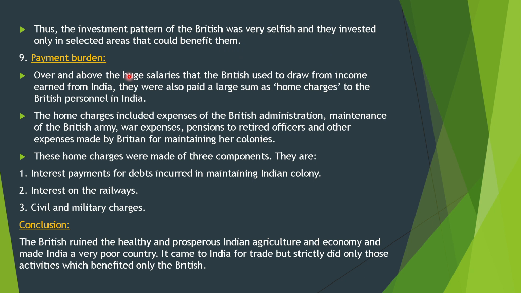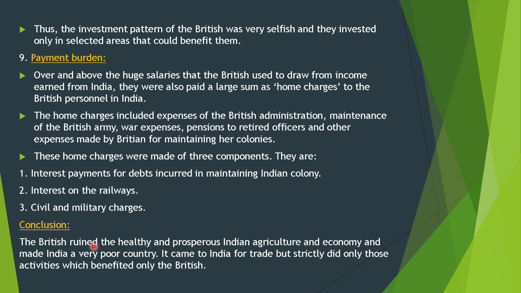Payment burden. Over and above the huge salaries that the British used to draw from income earned from India, they were also paid a large sum of home charges. The home charges included expenses of the British administration, maintenance of the British army, war expenses, pensions to retired officers and other expenses made by Britain for maintaining her colonies. These home charges were made of three components. They are interest payment of debt incurred in maintaining the Indian colony, interest on the railway, and civil and military charges.